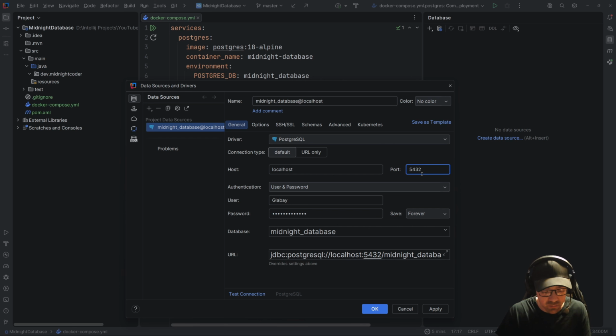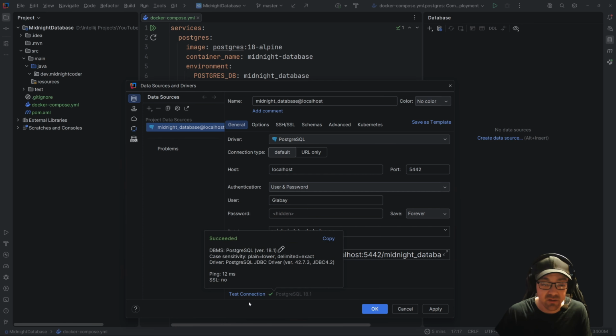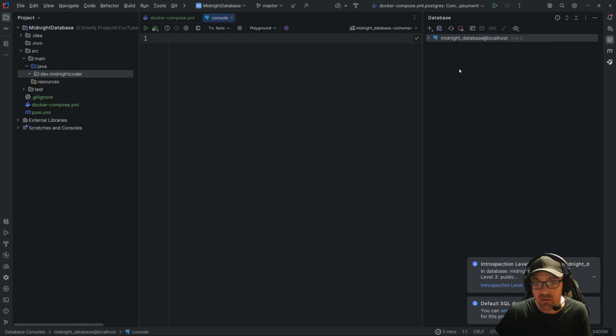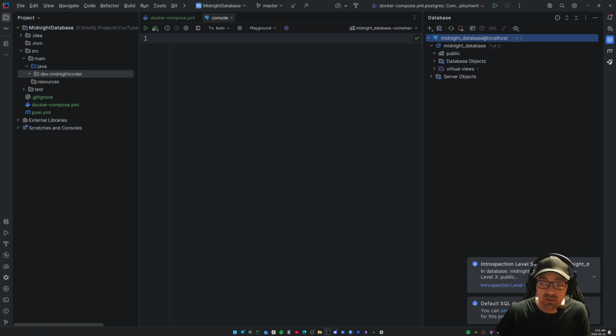We are changing this port because I have something else running on my default port, so this is just a thing for me. If we hit that test connection button, you'll see that green succeed. So now we can hit apply, hit OK, and you'll see up in the top corner we have our database. Look at that. There's nothing in it. Woohoo!